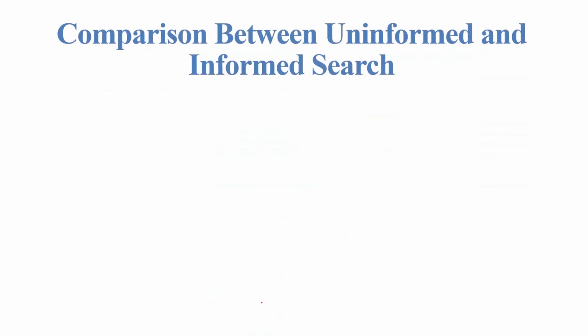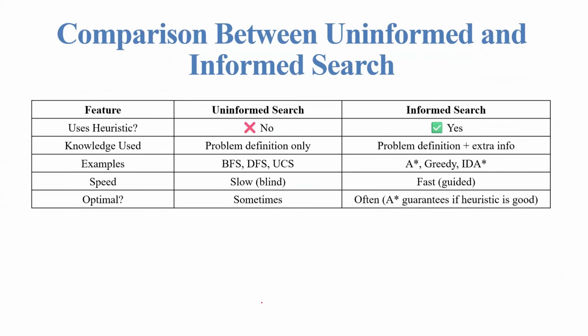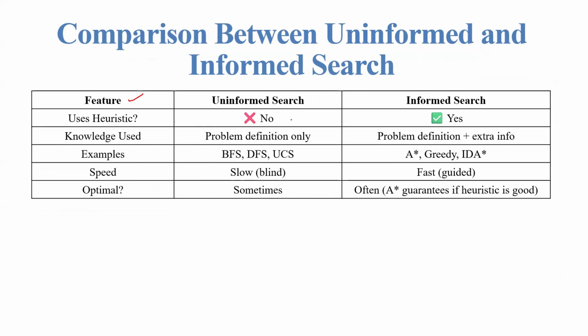Next, comparison between uninformed and informed search. The first column is feature, the second column is uninformed search, and the third is informed search. The first difference is use of heuristic. Uninformed search does not use a heuristic, and informed search does. The second feature is knowledge use.